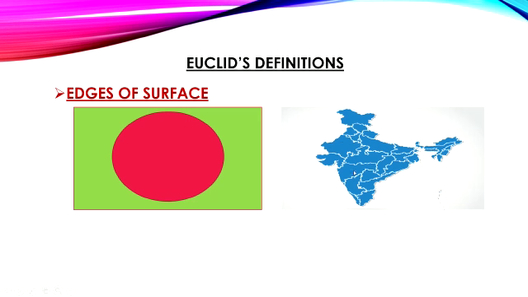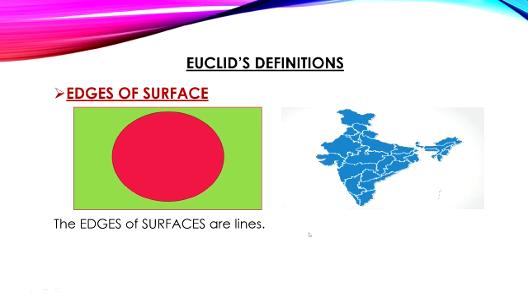In this map, the states are actually divided by imaginary lines. Then the edges of surfaces are lines.